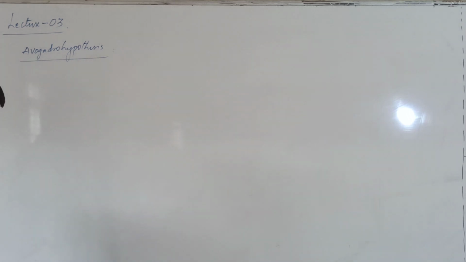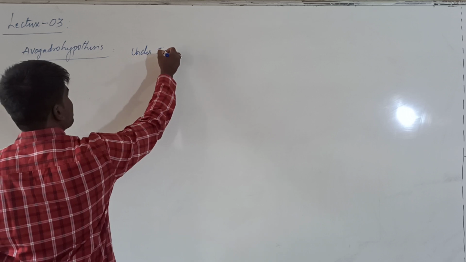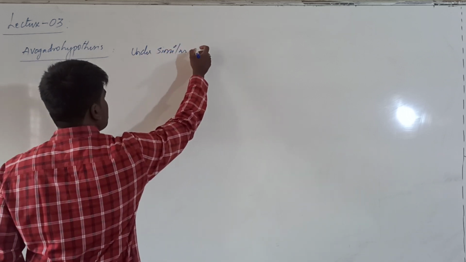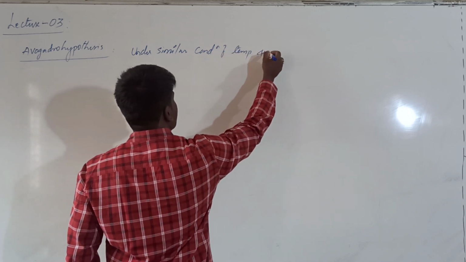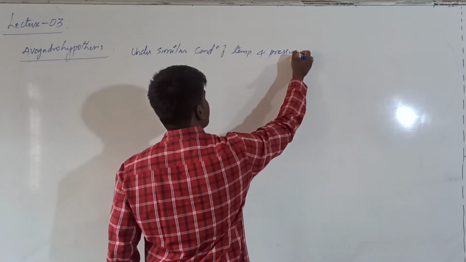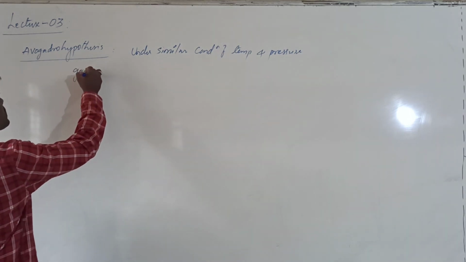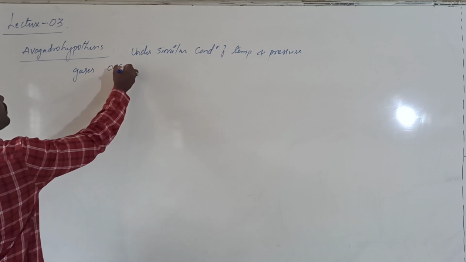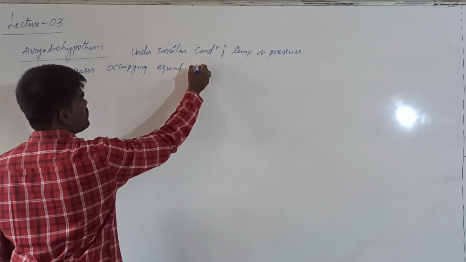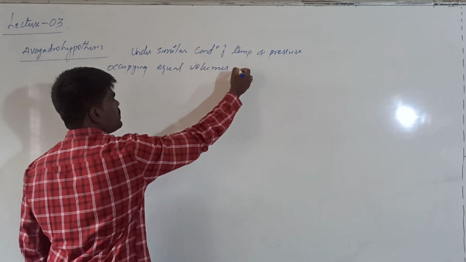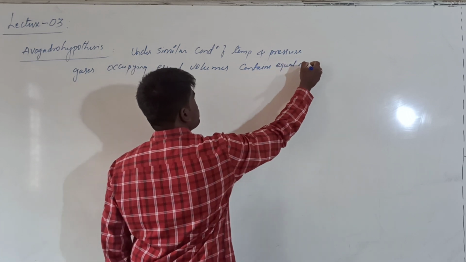According to this Avogadro hypothesis, under similar conditions of temperature and pressure, gases occupying equal volumes contain equal number of molecules.